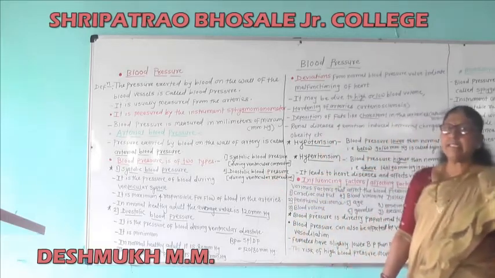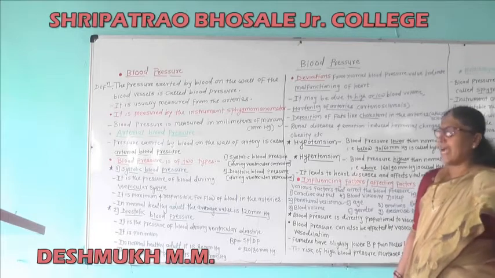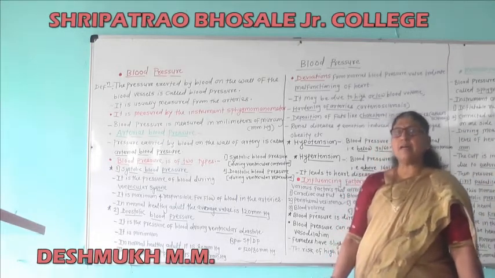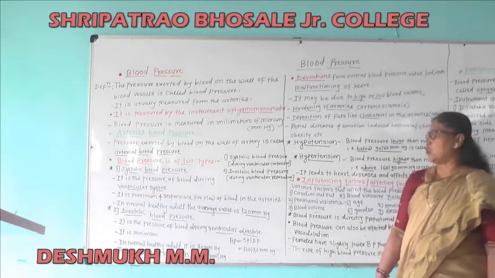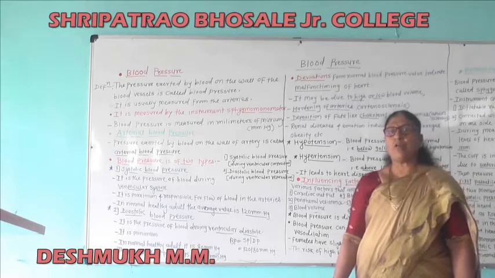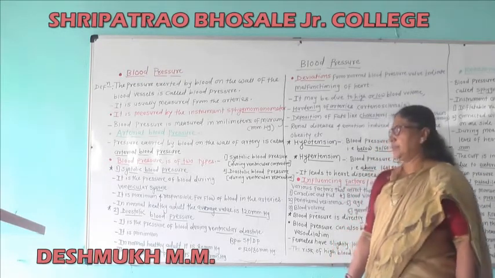Second type is the diastolic blood pressure, that is the pressure during ventricular relaxation.